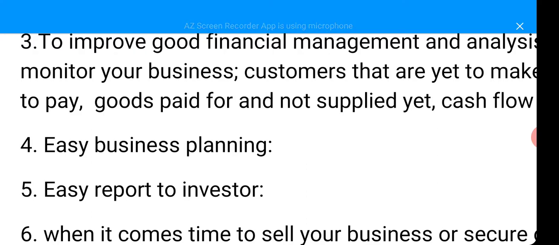So the records you keep help you to make future plans for your business. Maybe you want to expand. You look at your records: how much money do I have? How much credit is there? How much is outside that I've not yet received? How much sales do I make every month? And so on. All these things that you have recorded will help you to make plans about your business.